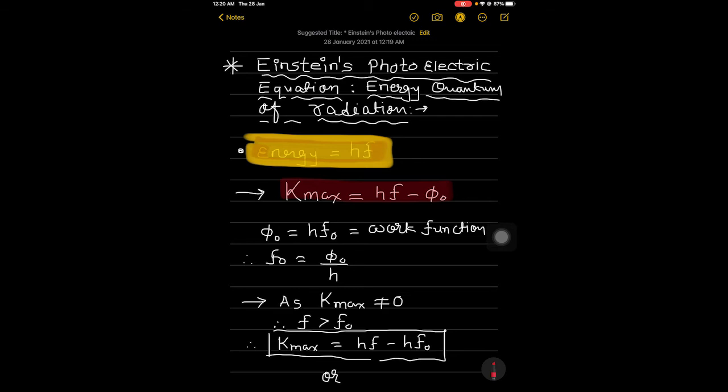First, according to this equation, K maximum depends linearly on f and is independent of the intensity of radiation, in agreement with the observation.